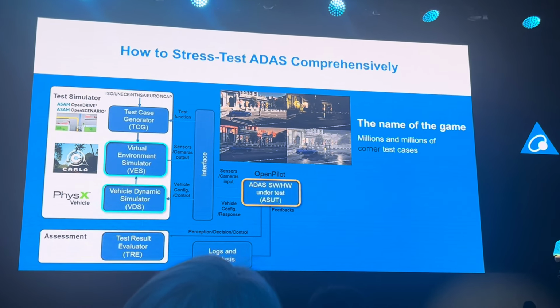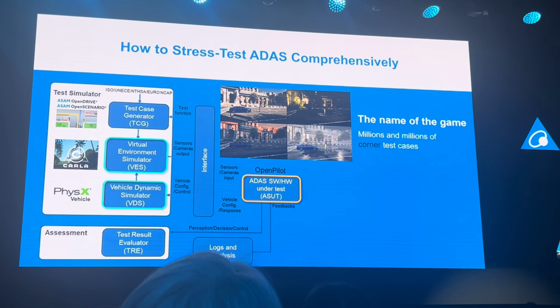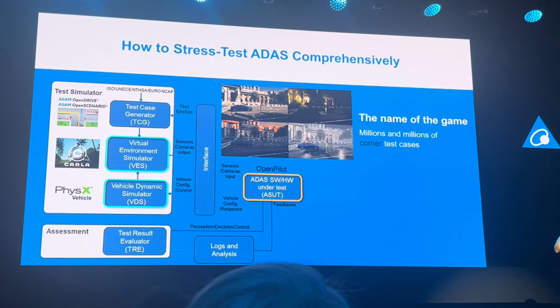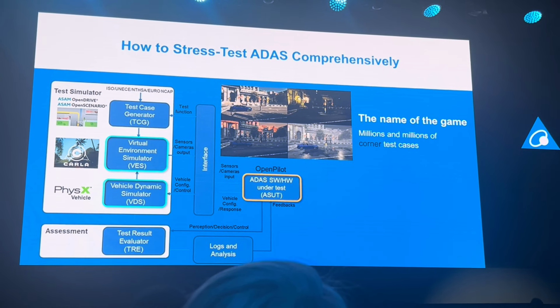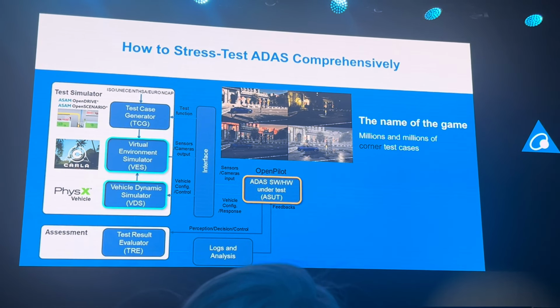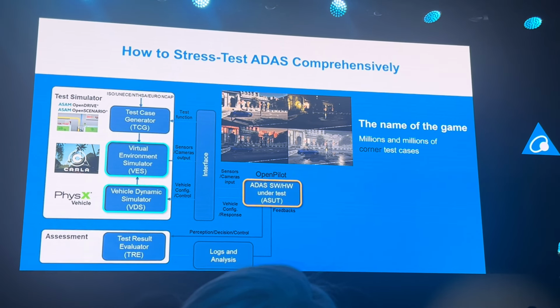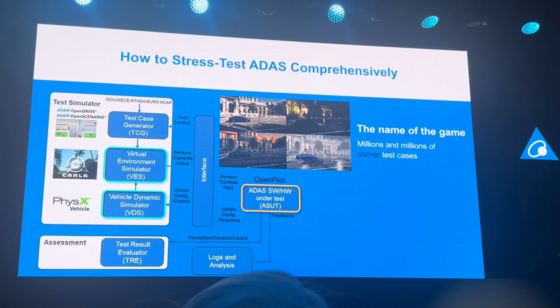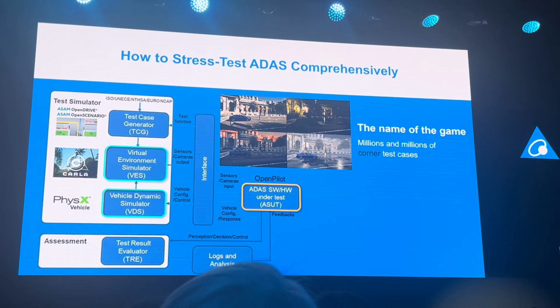And then we have two things. One is a vehicle dynamic simulator that simulates the vehicle that is under the control of this ADAS system. So you need a simulator for the vehicle. And you need a virtual environment simulator, which simulates the virtual world in which this ADAS system is supposed to operate, right? Everything is done virtually in the computer.